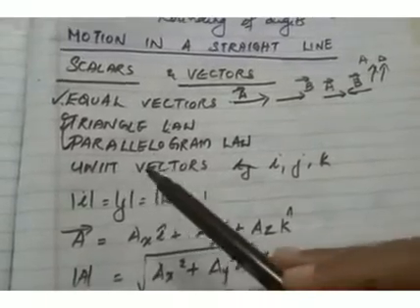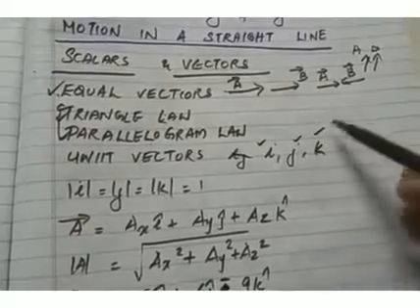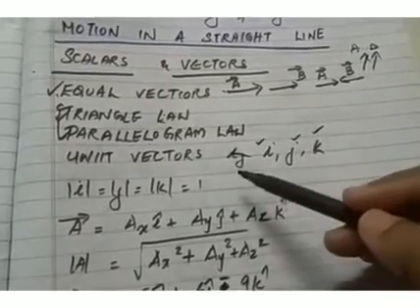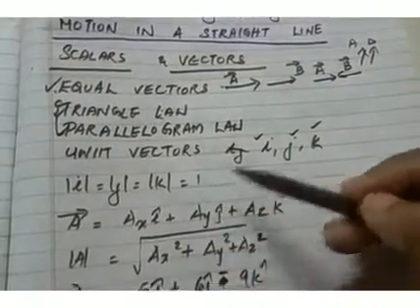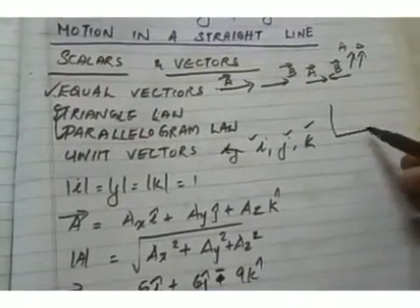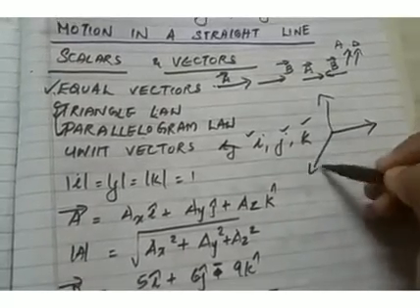And here we need to specify the unit vectors. Unit vectors are denoted by i, j and k. These are called unit vectors because these vectors have magnitude 1. These unit vectors i, j, k are orthogonal vectors, that means they are mutually perpendicular to each other.